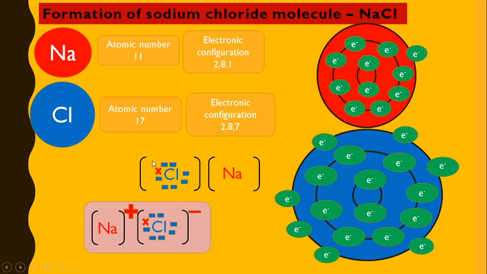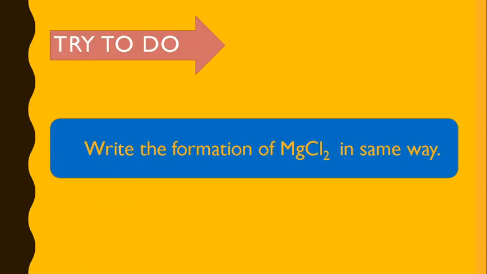Sodium gives one electron to chlorine and both achieve the noble gas configuration. They get charged, and these charged particles remain together due to electrostatic force and form the sodium chloride molecule. This is how an ionic compound is formed. The reaction happens between metals and non-metals. Metals give electrons and non-metals accept electrons. Try to do the same thing for magnesium chloride.